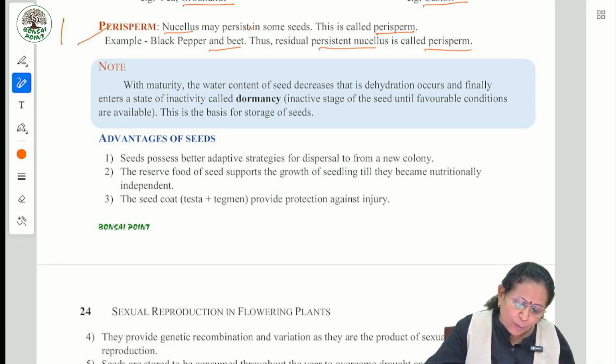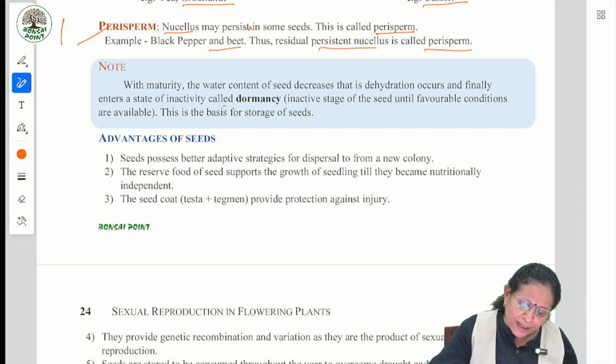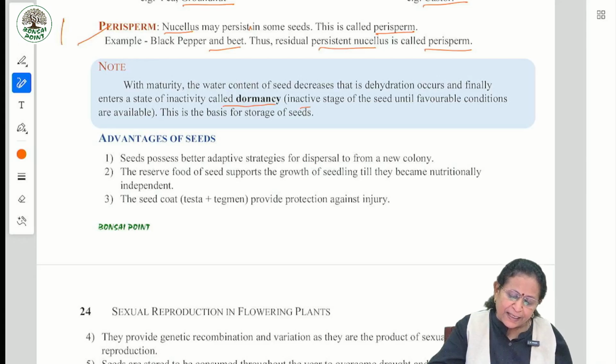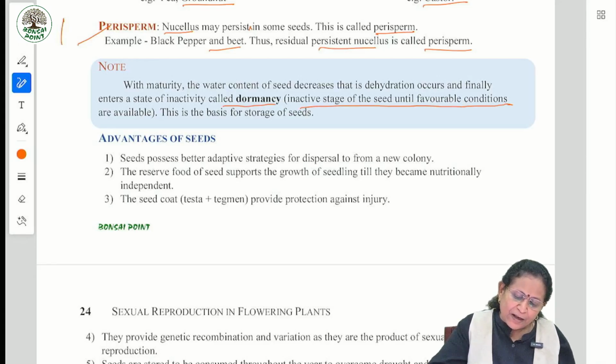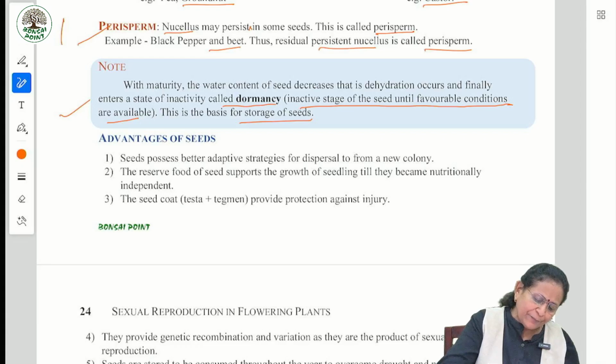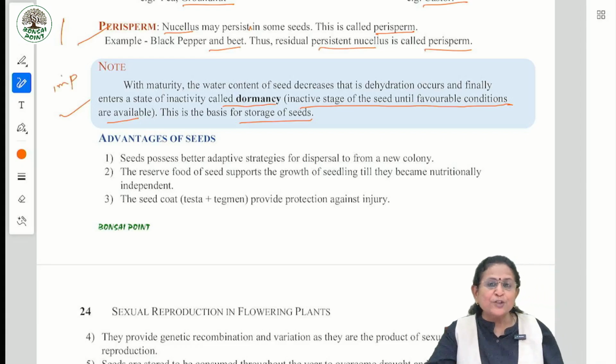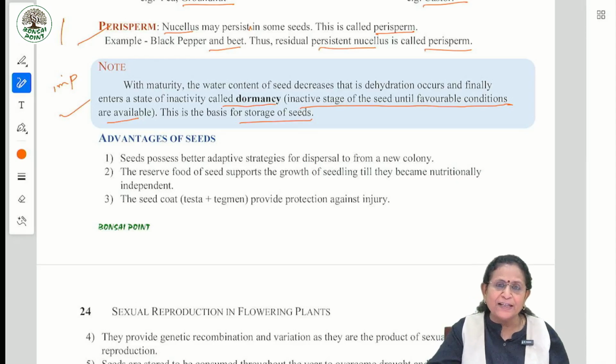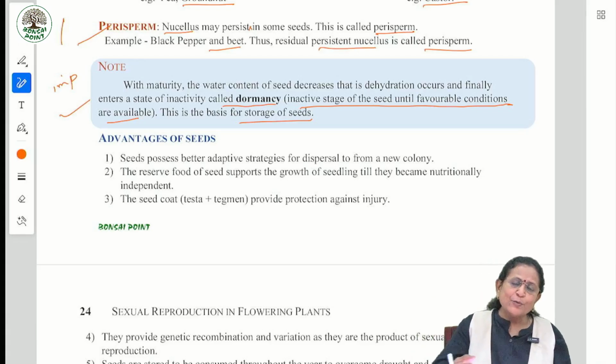With maturity, the water content of the seed decreases, that is, dehydration occurs and finally enters a state of inactivity called dormancy. Inactive stage of seed until favorable condition is available. This is the basis for storage of food. Okay, how are the seeds stored? Are they in dead condition or live condition? You should say it is in a dormant condition. That means it's in an inactive stage. Whenever it receives water again, it becomes active and then germinates.